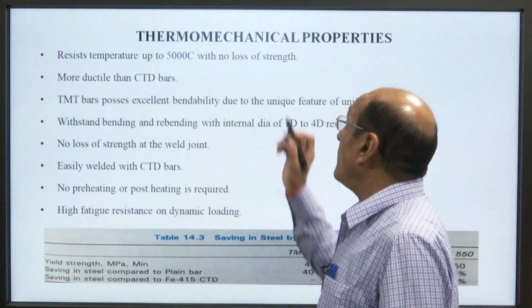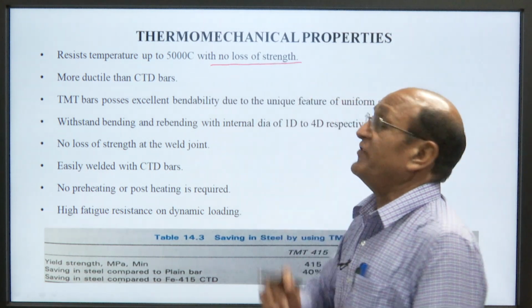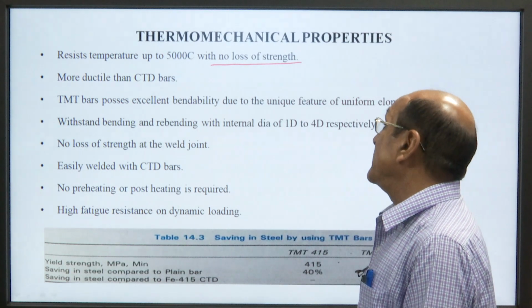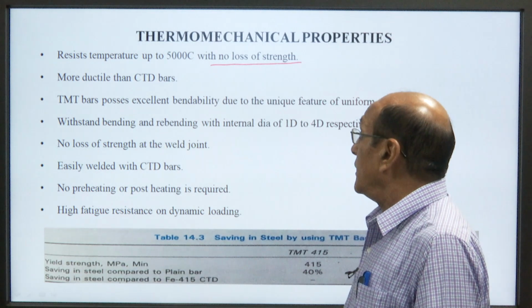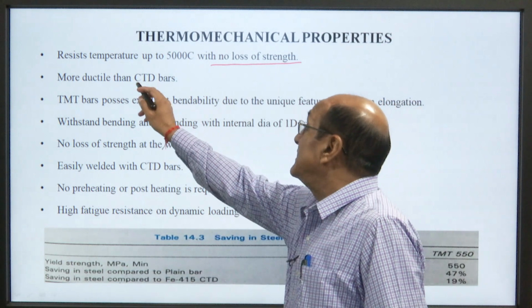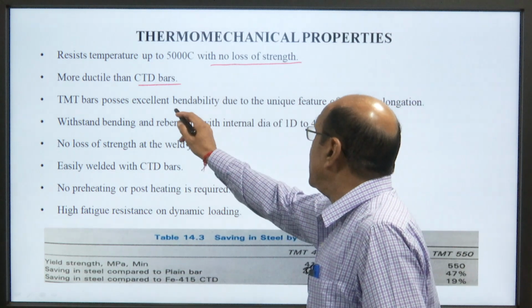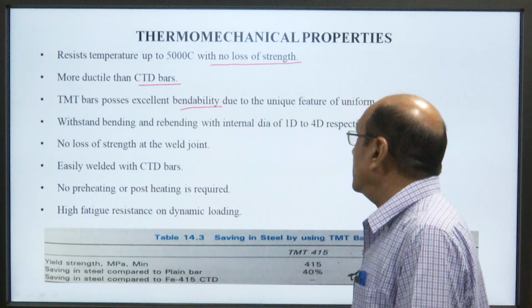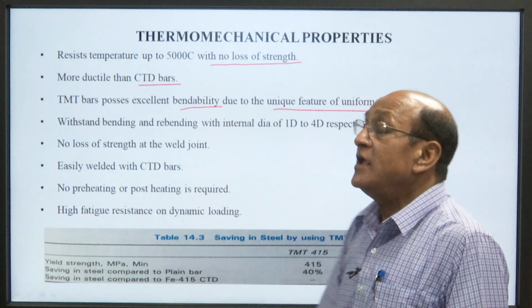It resists temperature up to 500 degrees centigrade with no loss of strength. This is an important point. Up to 500 degrees centigrade, there will be no loss of strength. It is more ductile than CTD bars. TMT bar possesses excellent bendability, and can be bent at any angle due to the unique feature of uniform elongation.